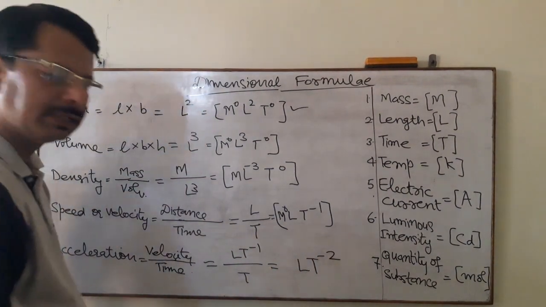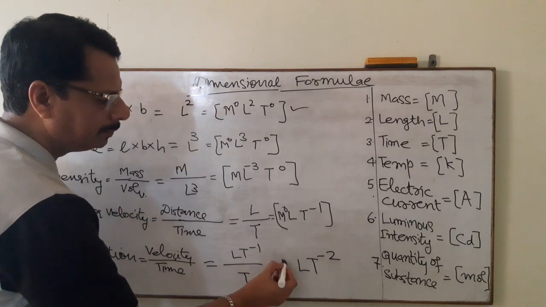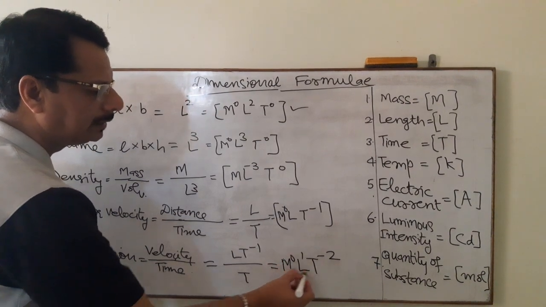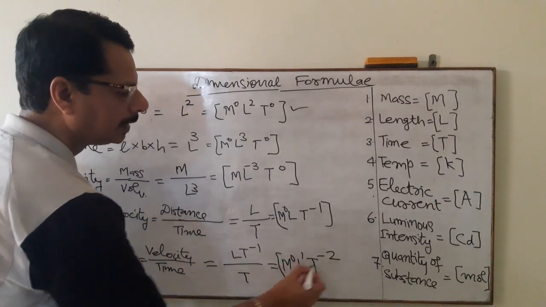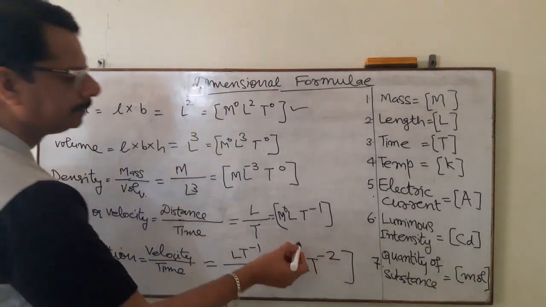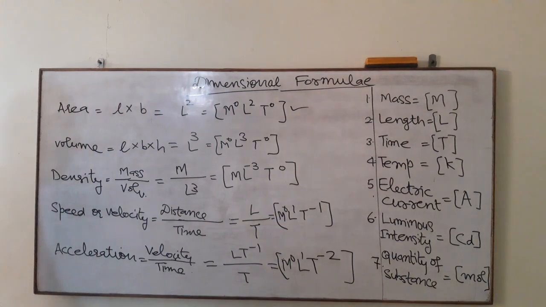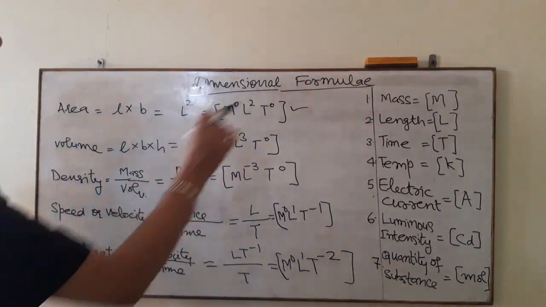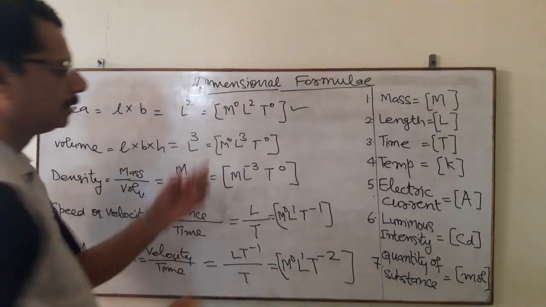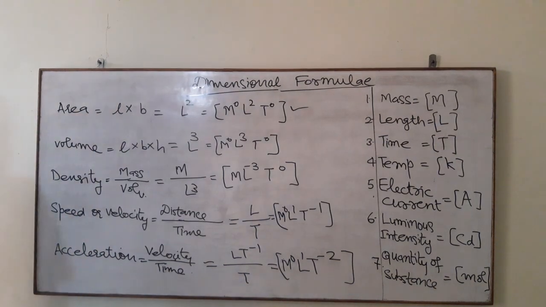So its dimensional formula will be M0 L1 T minus 2. Either you write L1 or leave it as L. Right? So please note it down.